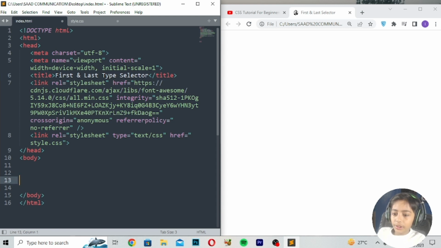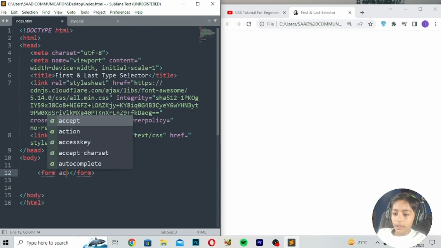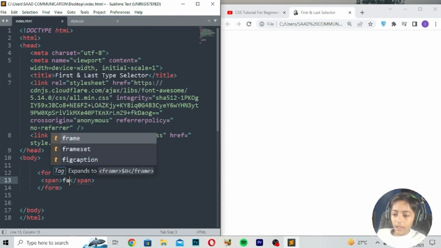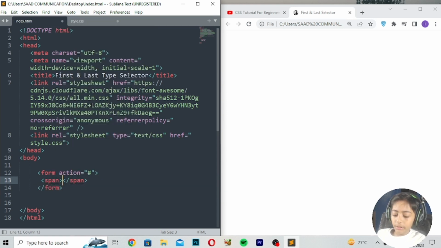Here, first of all, we can write form action should be that. Here we can write span, and span should be here. I will write like fa.